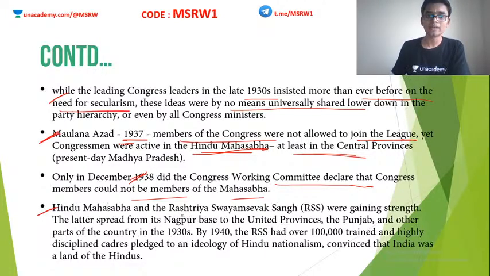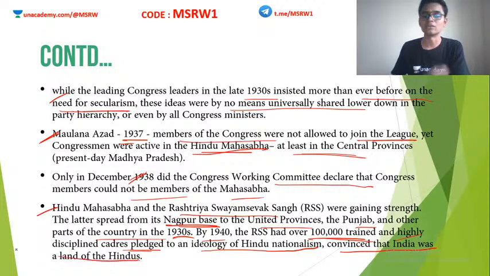The Hindu Mahasabha and the Rashtriya Swayamsevak Sangh (RSS) started to gain strength around this time. Especially the RSS had their base in Nagpur, and spread to the United Provinces, the Punjab and other parts of the country by the 1930s. By the 1940s, the RSS had over 1 lakh trained and highly disciplined cadres pledged to the ideology of Hindu nationalism, convinced that India was a land of Hindus.